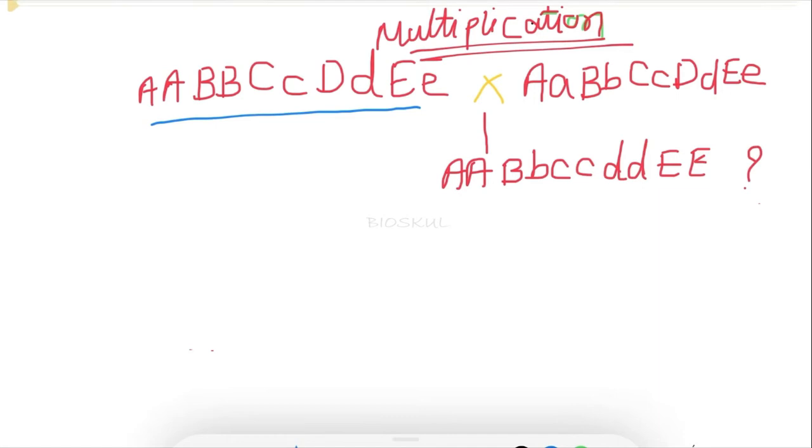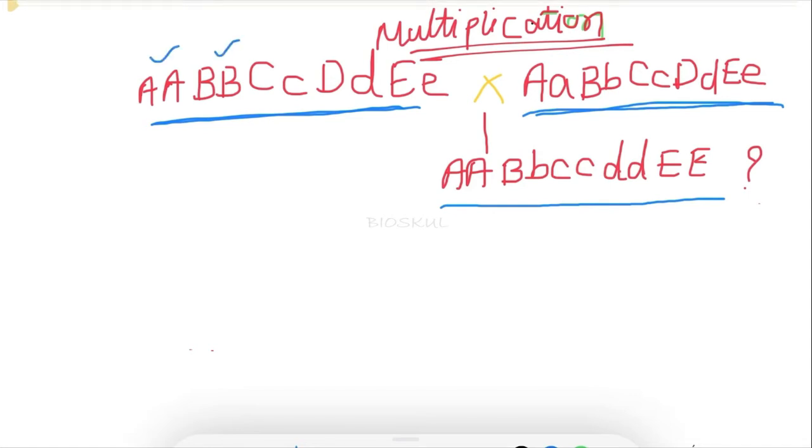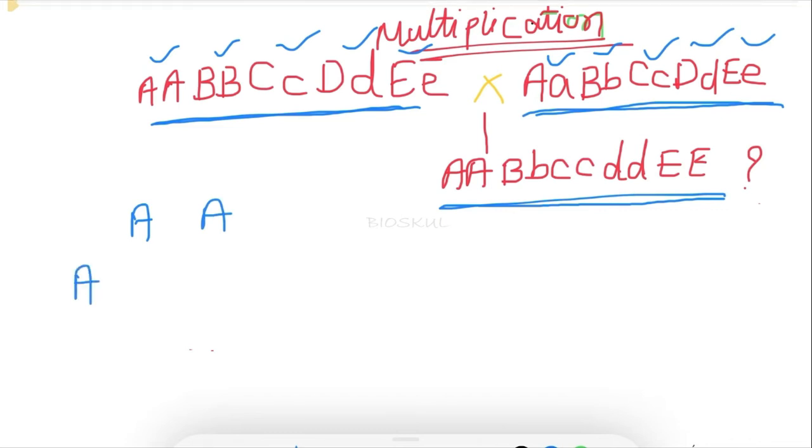Most of the time, you will get questions like this. This question is really very simple. It's not as difficult as you are thinking now. So we will easily solve it. I'll show you. First, we will focus on each gene, like A gene, AA, BB, then CC, then D, then we will go for the E. If we cross the single gene of both the parents, then we will come to know the probability of that gene in offspring. After getting the probability of all the genes in offspring, then we will apply the multiplication rule.